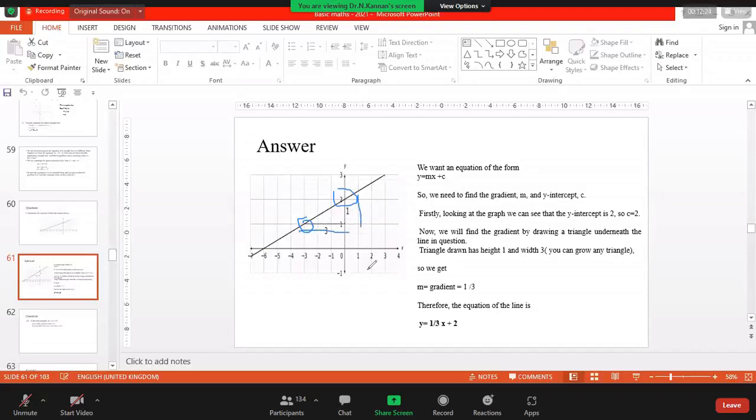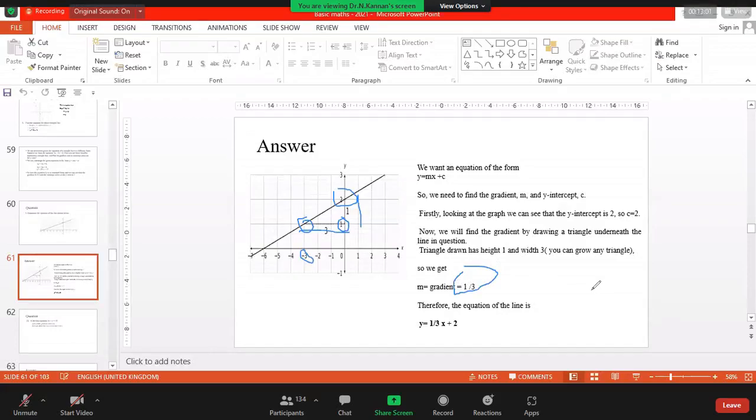So if you are able to identify this one, what is this? This is, of course, the first point. So if you select this one, what is this? So the x value here. So how can you identify this one? If you identify this one, what is the coordinate? This is 0. Yes? 0 minus this one. What is this? Minus 3. Yes? Then it becomes plus 3. Yes or no? Understood or not? Understood, sir.